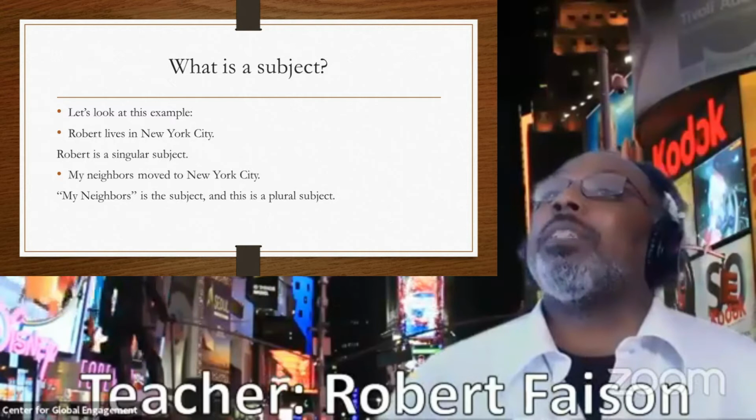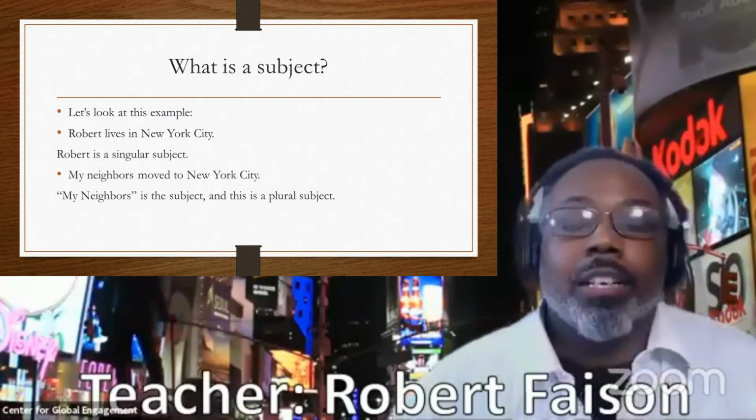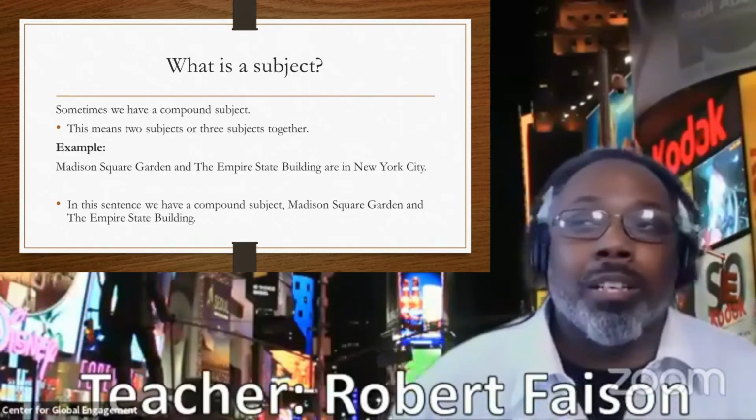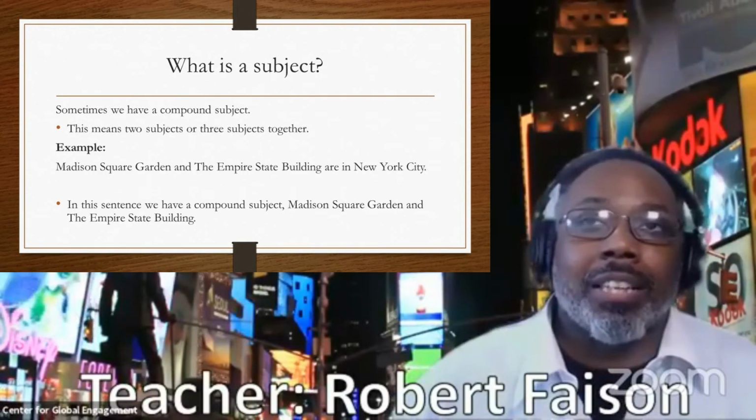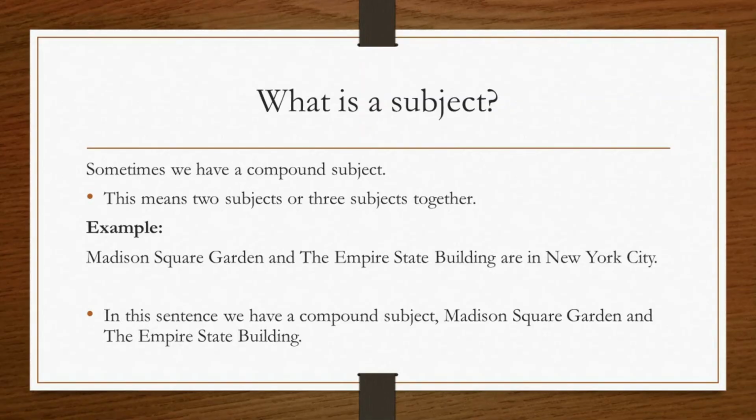All right, good to go. And the next one is this. Sometimes we have compound subjects. Let's take a look at this. If we have a compound subject, that means there are two or three subjects together in one sentence. So let's take a look at this one.